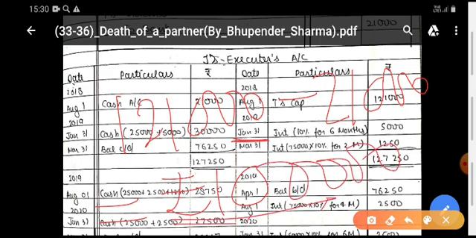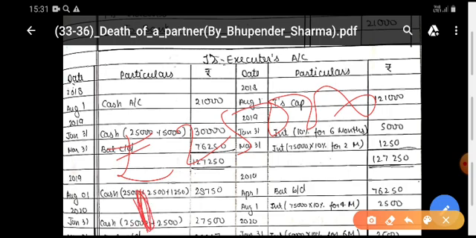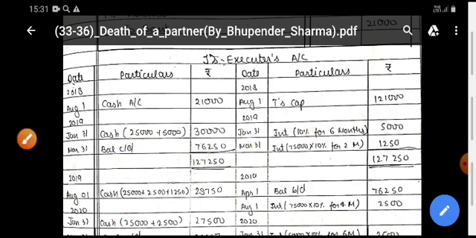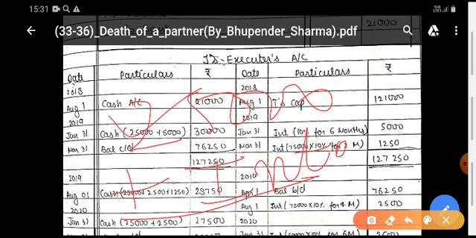The remaining balance of rupees 1 lakh, according to the question, was to be paid in 4 equal installments. Means 1 lakh divided by 4. So one installment should be of rupees 25,000. But make it point: plus interest. Whatever the interest would be, you will pay. Means the 1 lakh rupees will be divided by 4, the one installment of rupees 25,000, means equal installment plus interest you will pay.